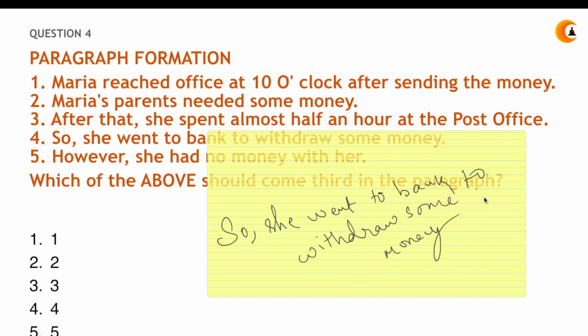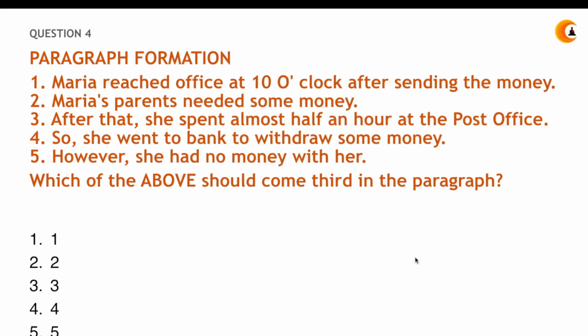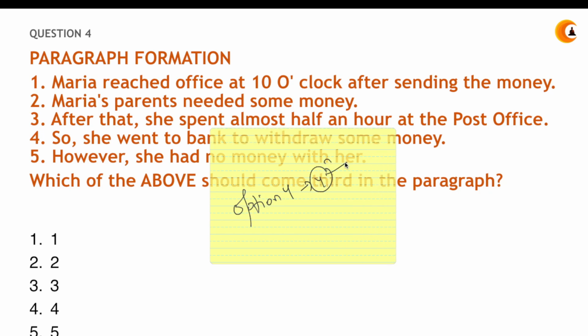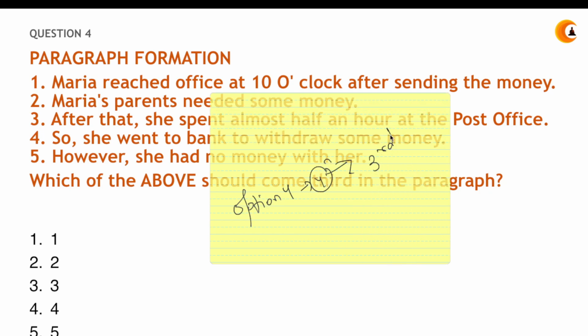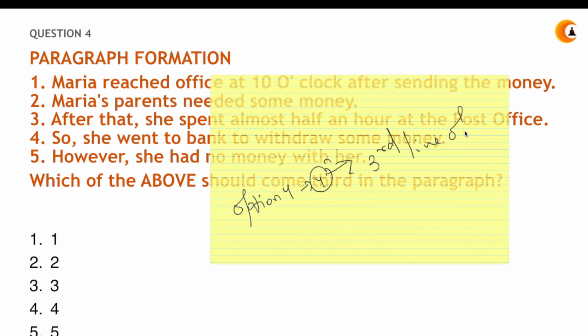Alright, so this is going to be the statement. Your answer is in option number 4. The fourth line will come in the third position, the third line of the paragraph. Clear?